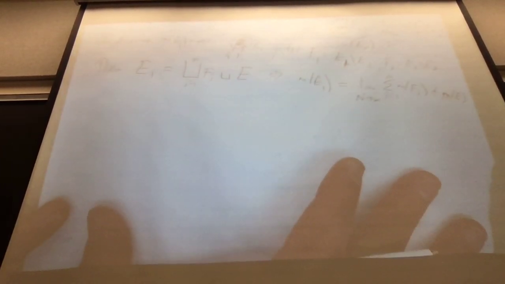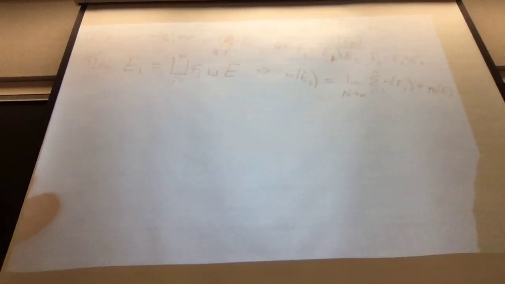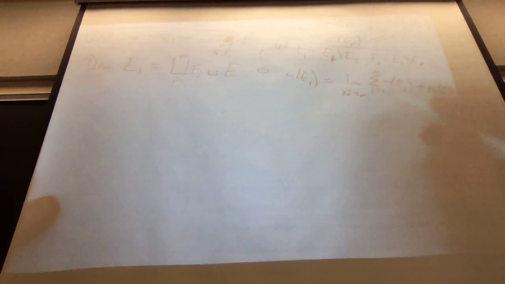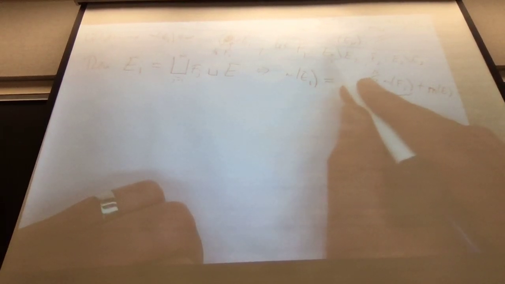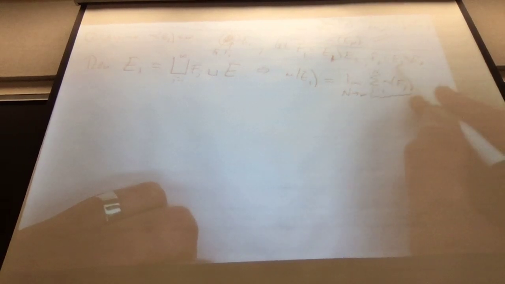Is that better? Now let's look at what this measure is. The measure of Fj: the first one is the measure of E1 take away E2, plus the measure of E2 minus the measure of E3, plus the measure of E3 minus the measure of E4, and so on.